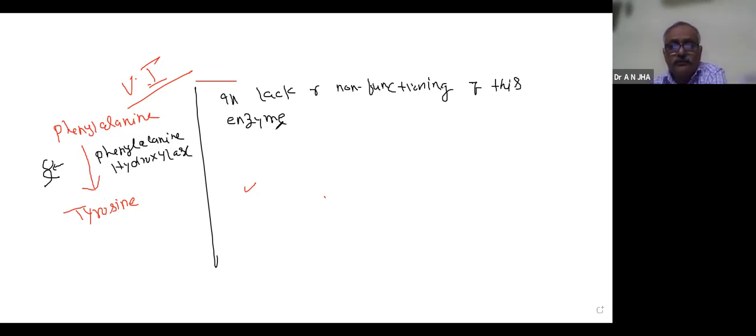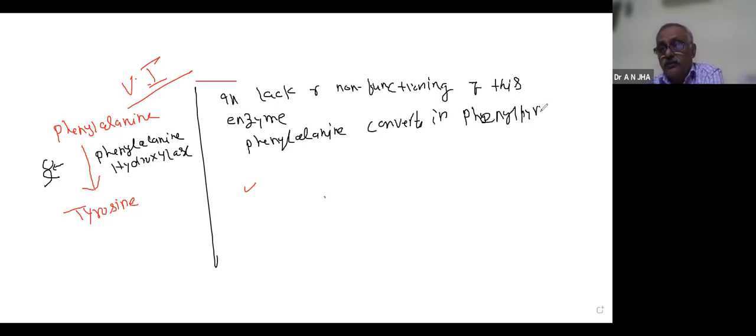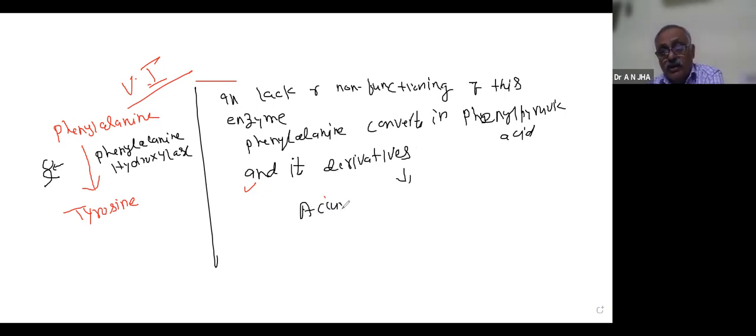This phenylalanine converts into phenylpyruvic acid and its derivatives. And these compounds accumulate in the brain.